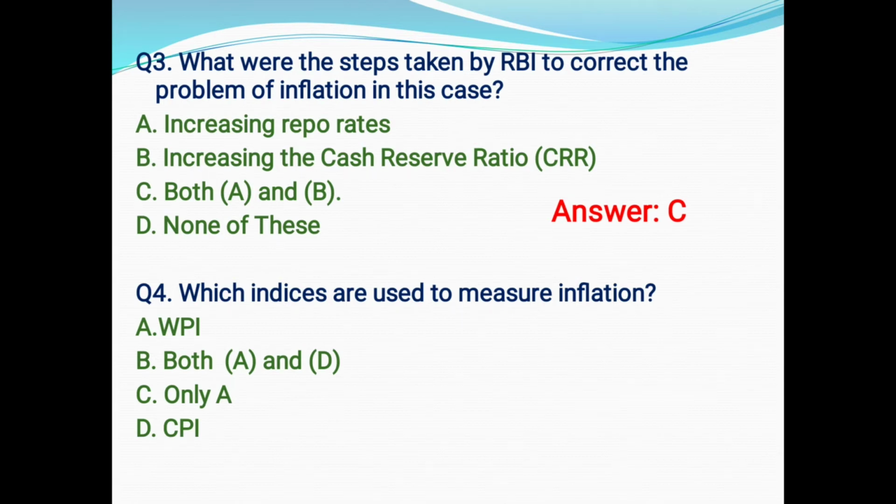So here question number 4. Which indices are used to measure inflation? So here options are A, WPI, that is wholesale price index, option B, both A and D, option C, only A, option D, CPI, that is consumer price index. So here the correct option will be option B, that is both A and D. Both CPI as well as WPI are generally used to measure inflation.